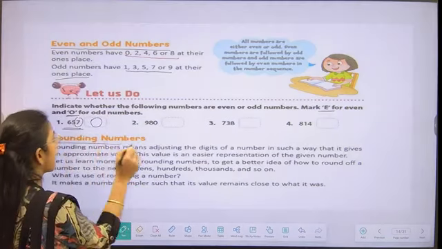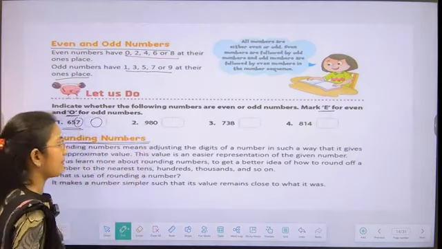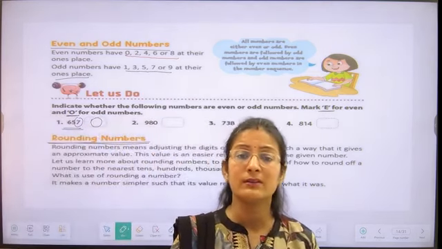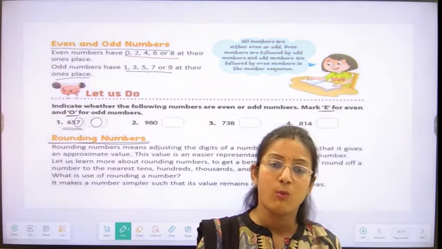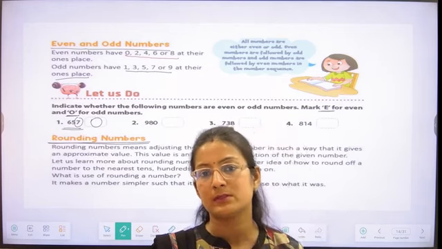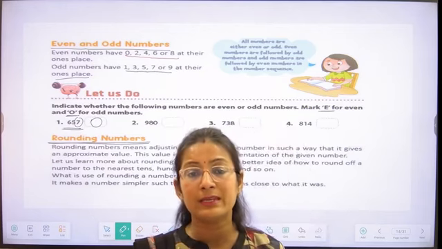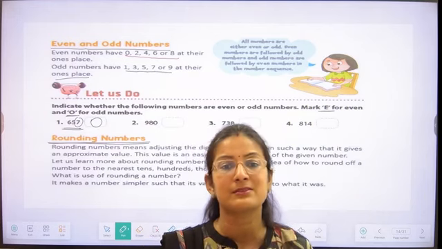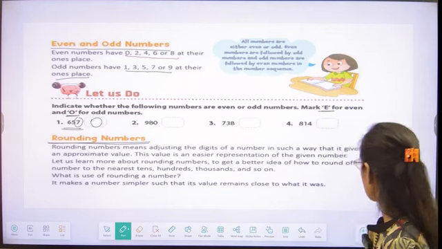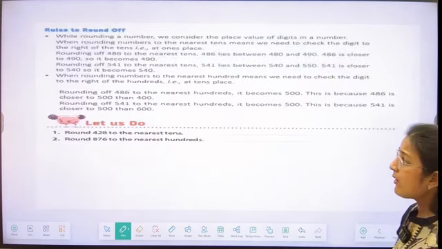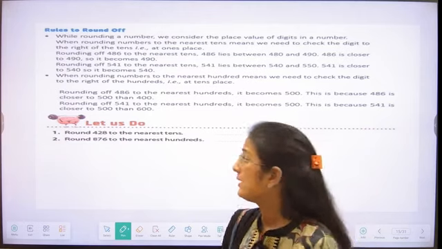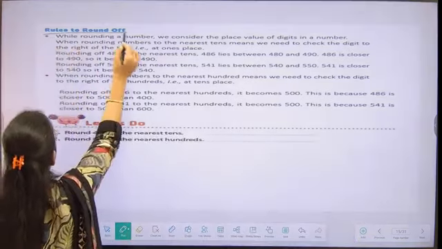Now we are going to understand rounding numbers. Whenever we learn rounding numbers, what we have seen is that it makes our work easier for us. Or we can say, students, it gives us an approximate answer. So let's see how we can round a number. For rounding a number, we have to understand a few rules, students. Let's see the first rule, students.